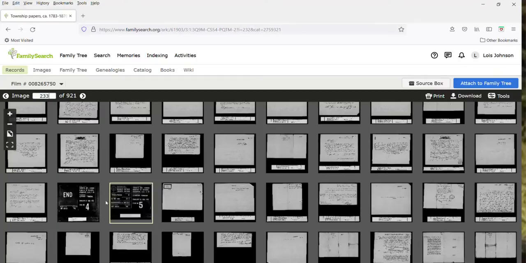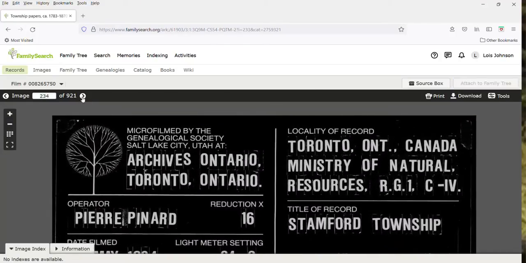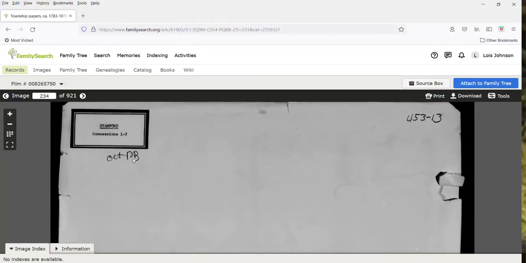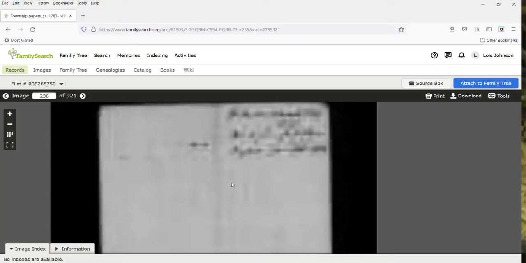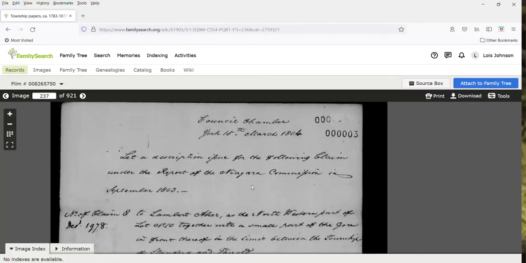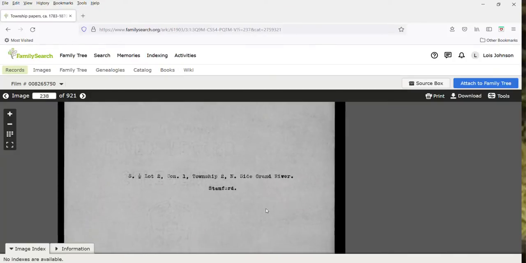And I found this one, something strange in this one. Not quite sure. It says Stamford concessions 1 to 7. I'm going to show you something in a minute, but there's something unusual about this one here that I thought was... this one is what bothered me.